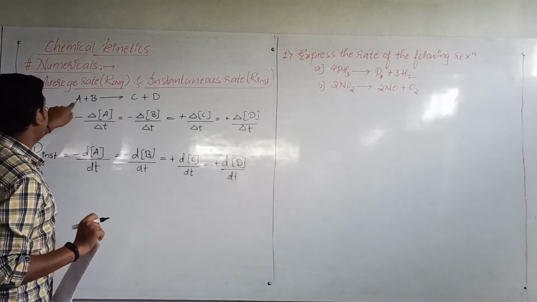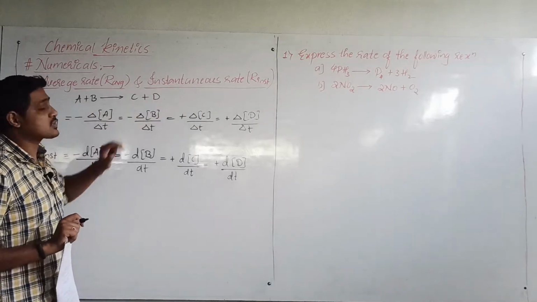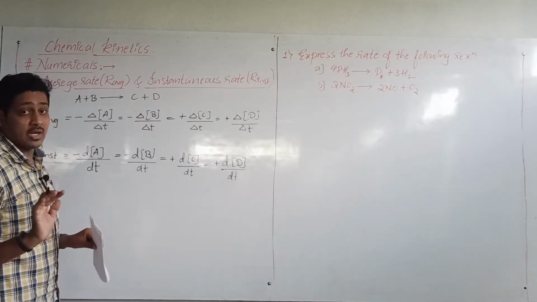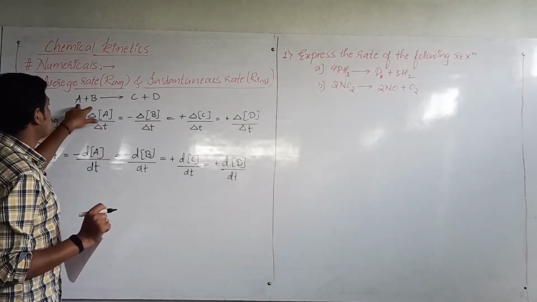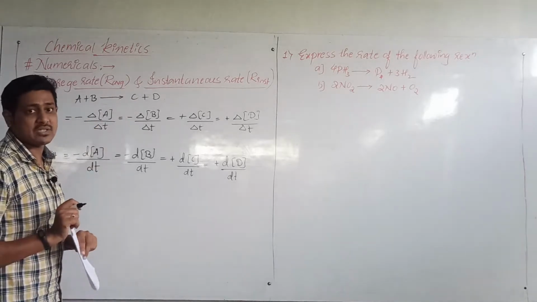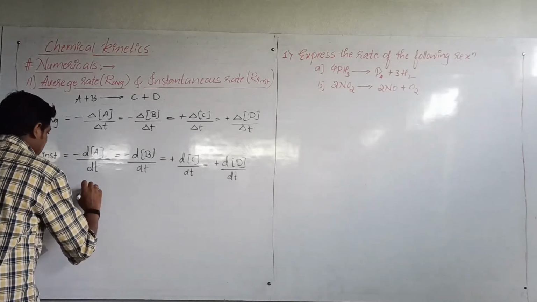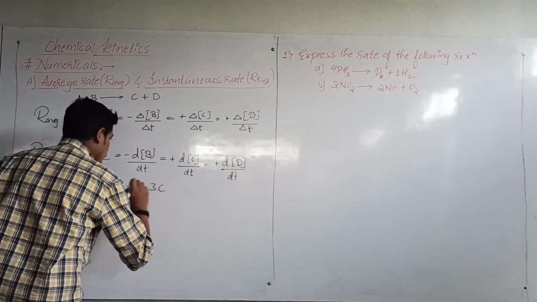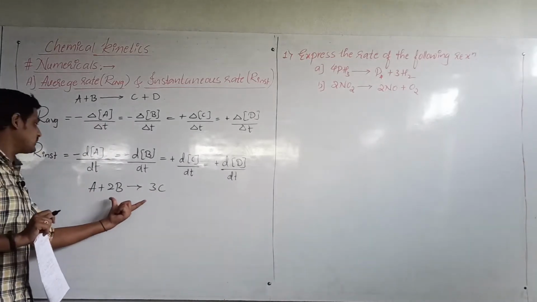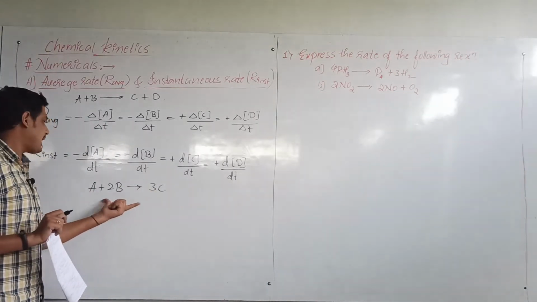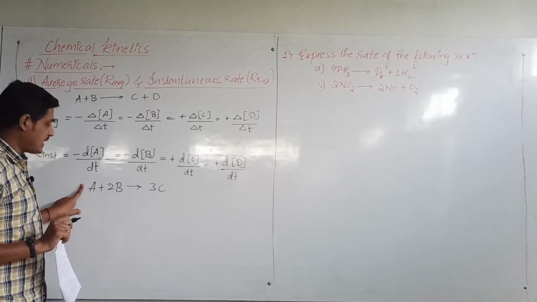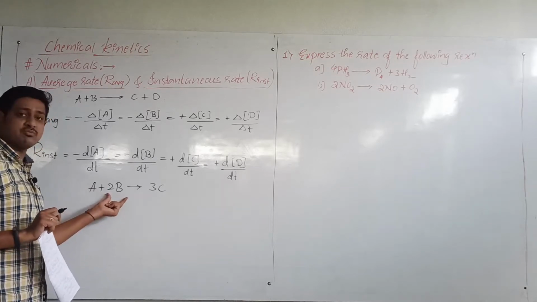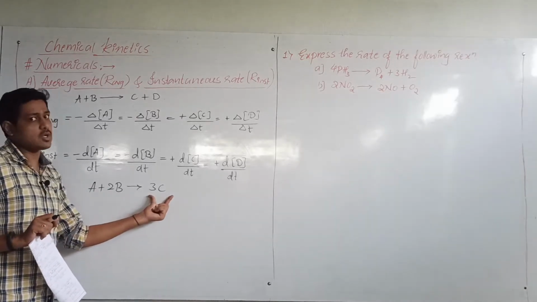Because every reactant and product produced are in terms of 1 mole only. If the reactants are not in 1 mole, or even the products are not in 1 mole, say one example: A plus 2B is giving you 3 moles of C. Now this reaction is not symmetric. Why? Because here 1 mole of A is reacting with 2 moles of B, and totally I am getting 3 moles of C.